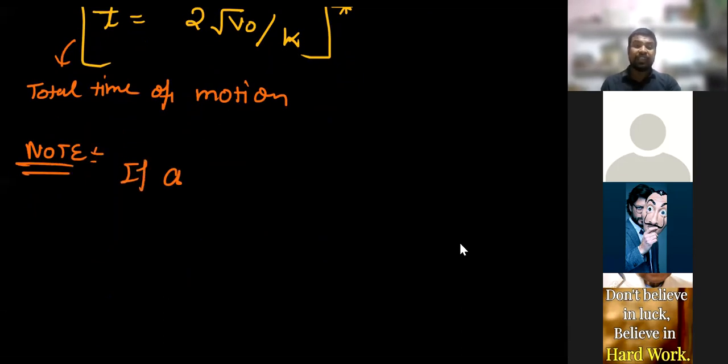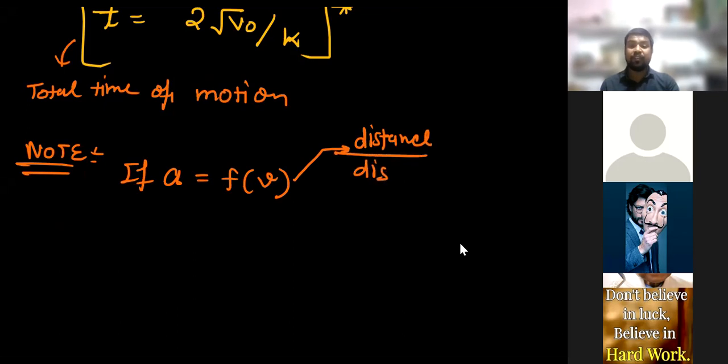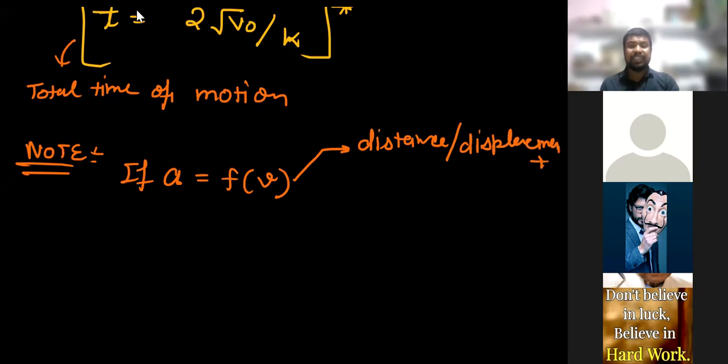If acceleration is a function of velocity and the question is asked about distance or displacement, then please use a is equal to v dv over dx.